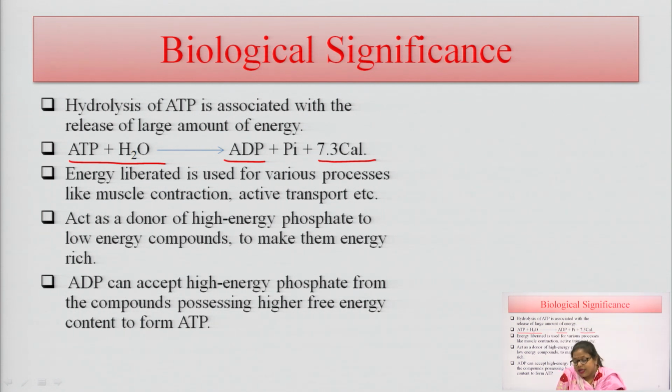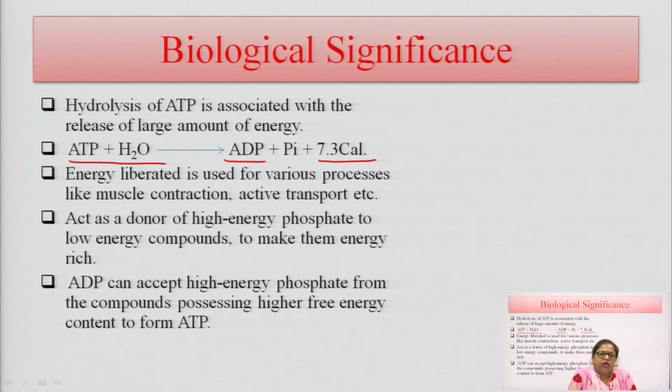The energy liberated is used for the various processes which occur in our body, like muscle contractions, active transport, function of the brain, and other cell processes like transcription, replication and other reactions in the body. ATP acts as a donor of high energy phosphate to low energy compounds.